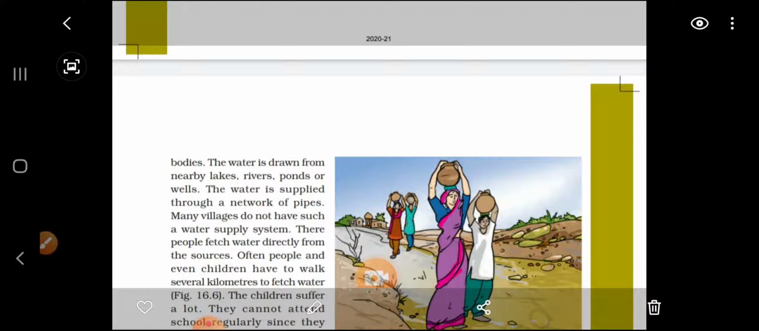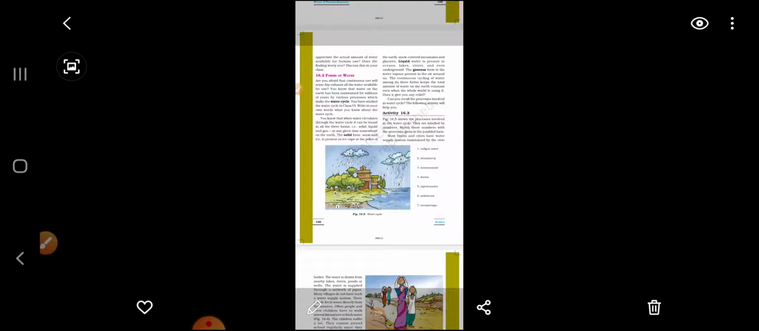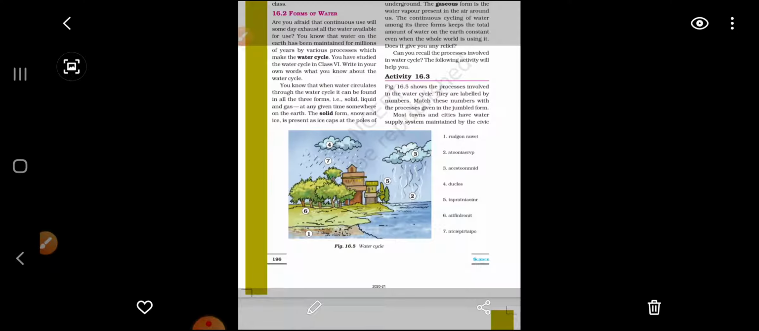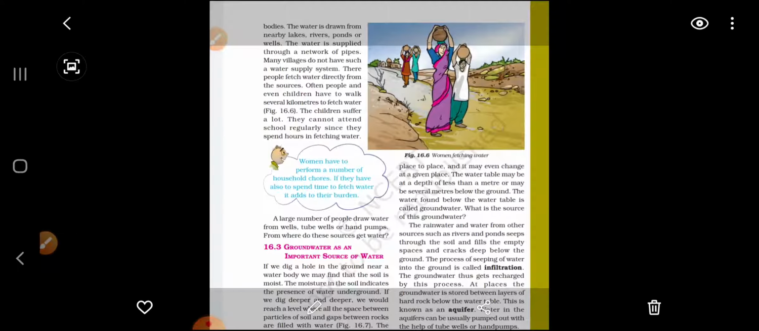So let's read. The water is drawn from nearby lakes, rivers, ponds and wells. The water is supplied through a network of pipes. Many villages do not have such a water supply system. Their people fetch water directly from the sources. Often people, even children, have to walk several kilometers to fetch water. The children suffer a lot. They cannot attend school regularly. You must have also seen that in the school premises sometimes we get scarcity of water, right? If we are not getting water at the proper time, then what will happen? We cannot maintain hygiene. So you know that we are all facing this problem.